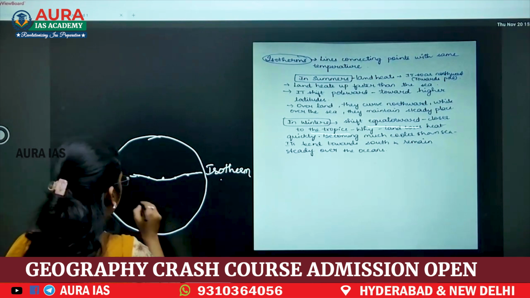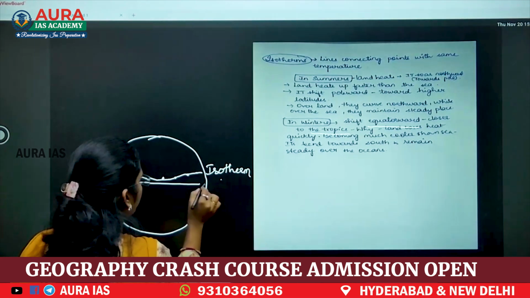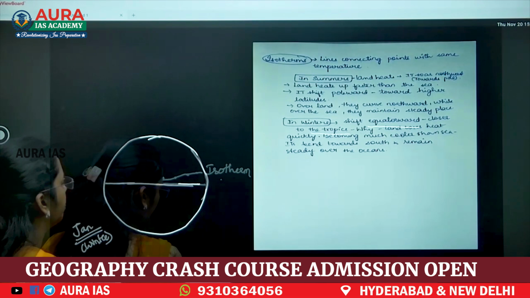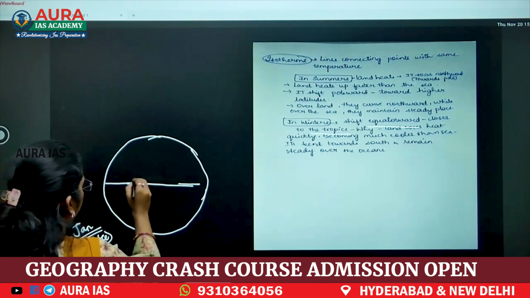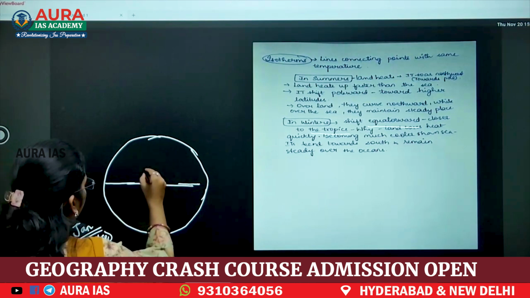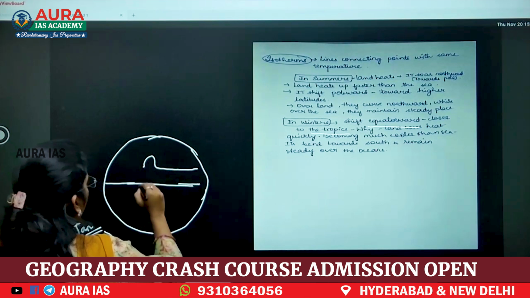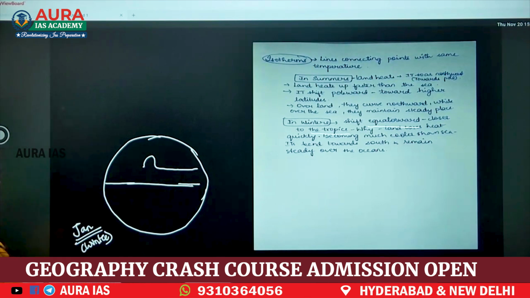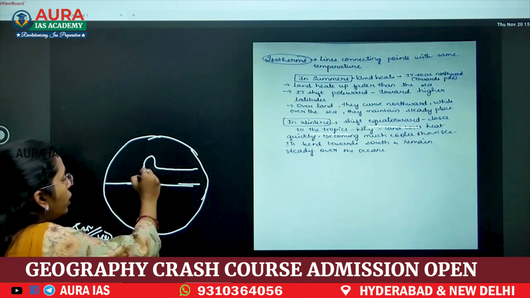For example, now the equator. Now here the ocean is there. In January, to get the same temperature, the ocean is warm, right?